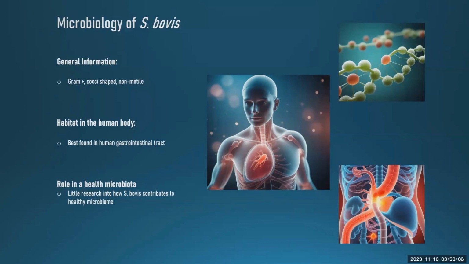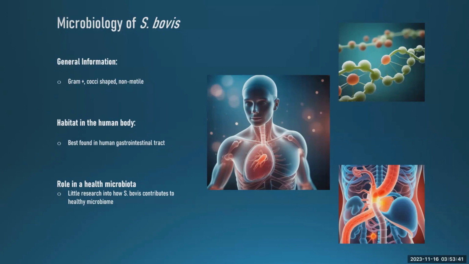As far as the habitat in the human body, varying strains of Streptococcus are commonly found in the flora of skin, in the oral cavity, nasopharynx, respiratory tract, gastrointestinal tract, and even the urogenital tract. As far as the role in a normal healthy microbiome, there's not a lot of research into the benefits of it within your microbiome. However, research into the link between inflammatory gastrointestinal diseases and prevalence of CRC, better known as colorectal cancer, shows 10% of healthy individuals have Streptococcus bovis present within their gut microbiome.